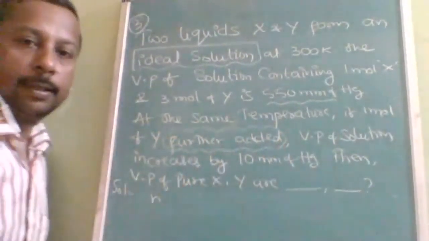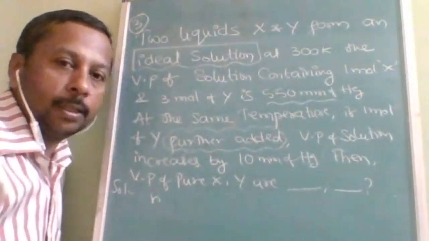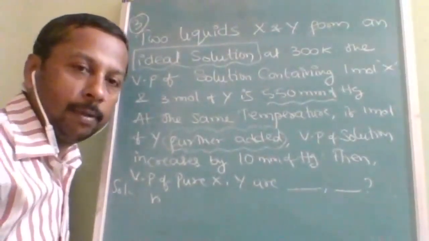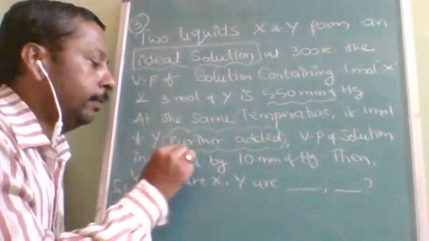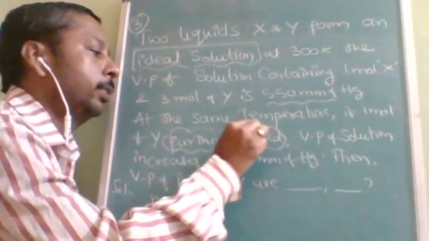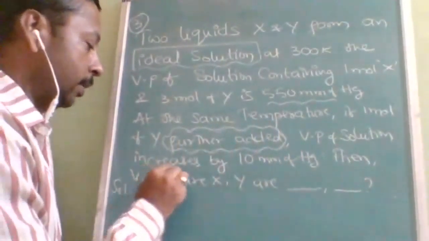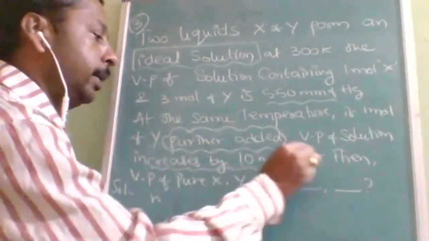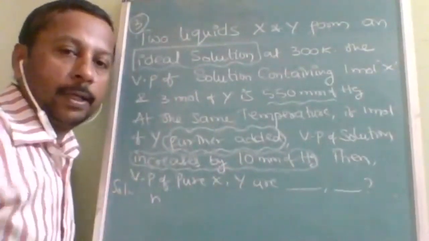The chemistry language: that's why I teach only in English, so that you should not face any problem in the language. If I teach you in regional languages, but you misunderstand the exam terminology, then it will be a problem. Further added, then the vapor pressure of the solution increases by 10 mm. What is the importance? You will come to know when I explain.